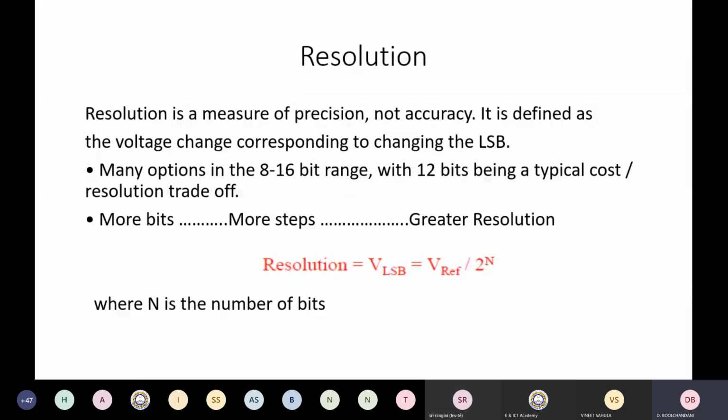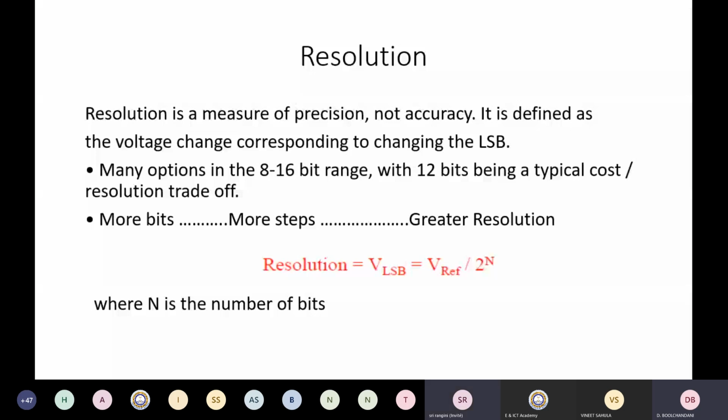Resolution is a measure of precision. It is not the accuracy. It is defined as the voltage change corresponding to changing the LSB. This we had discussed already. There are many options in the 8 to 16 bit range, with 12 bits being a typical cost-resolution trade-off. We see that if you want to increase the resolution, you'll have to increase the number of bits.